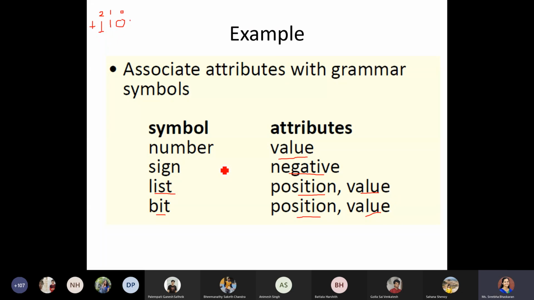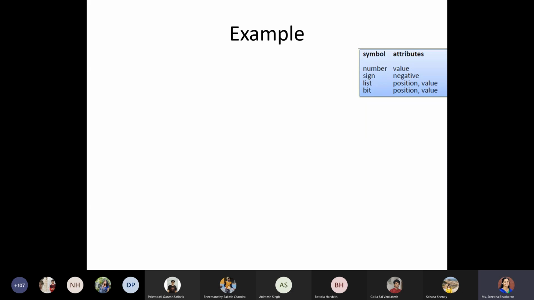Based on your problem statement, that is, what type of evaluation you are doing, you can attach as many attributes as you need, but they have to be defined properly. Now we will see how we are going to modify our grammar. Along with the production rule, we have to mention the rules. Remember in the lexical analysis phase, along with your regular expression, once that regular expression has been satisfied, what it has to return or apply. That is the action part whatever you have mentioned.